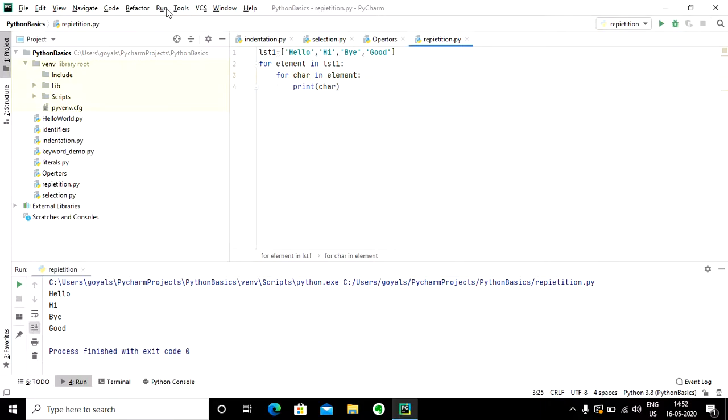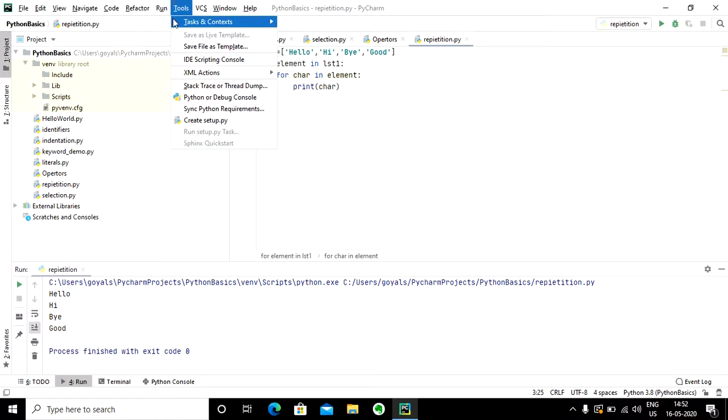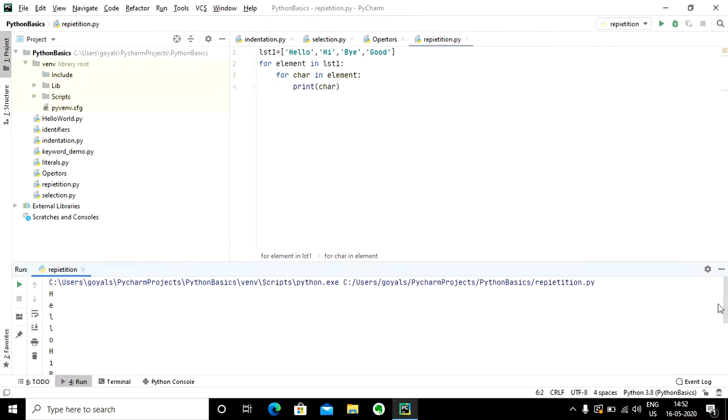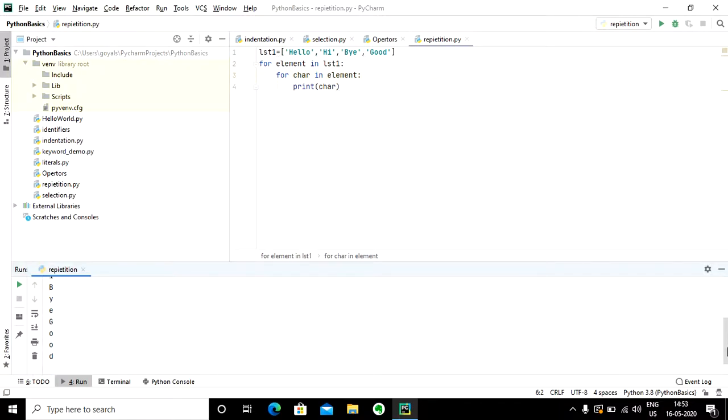So let me just execute this code. If you see, there are a lot of elements. If I move up, it is H E L L O, H I, B Y E, and then G O O D. So this is going to be the output.